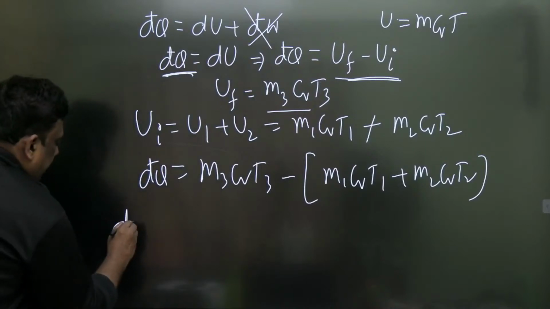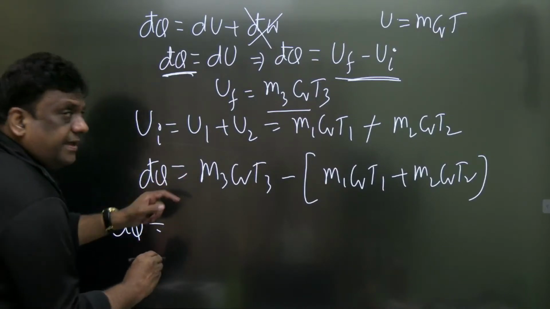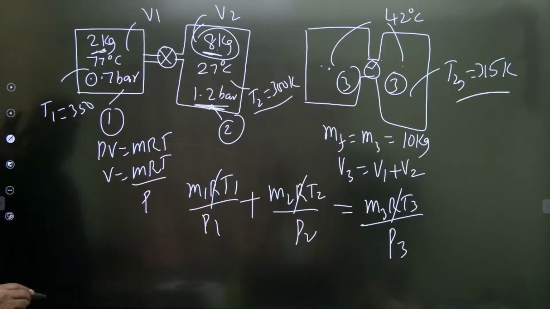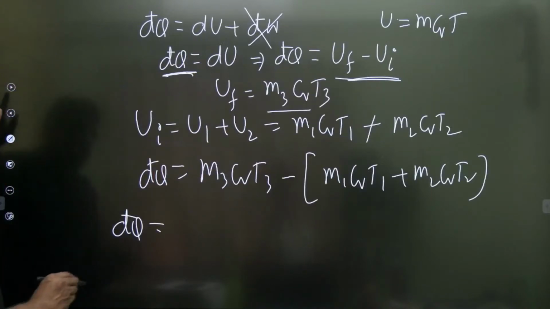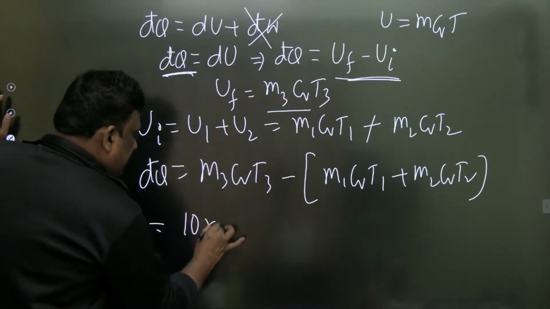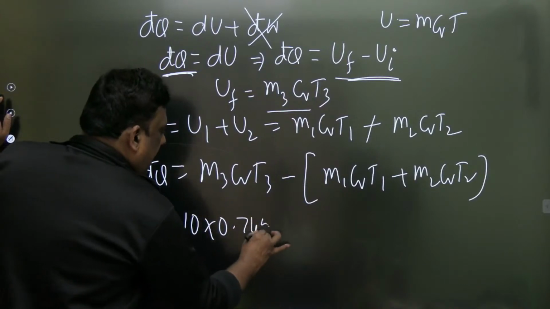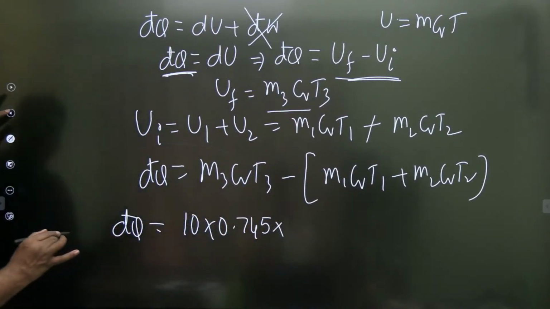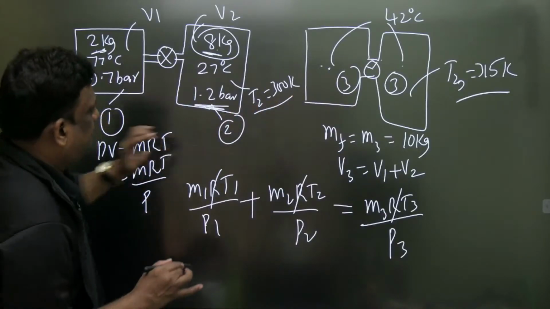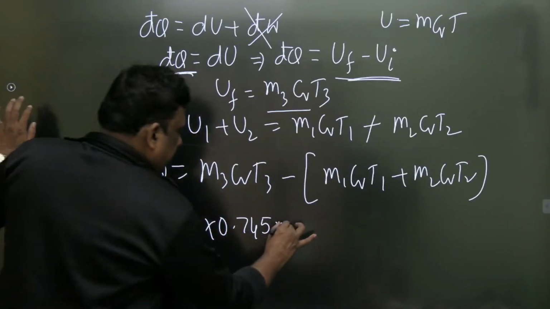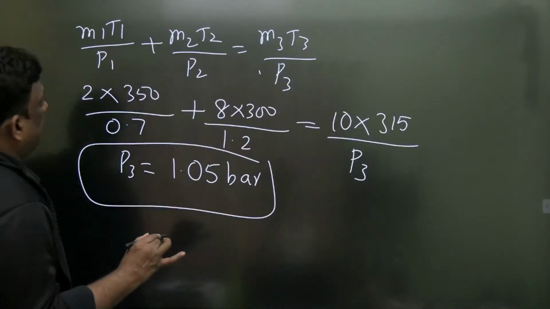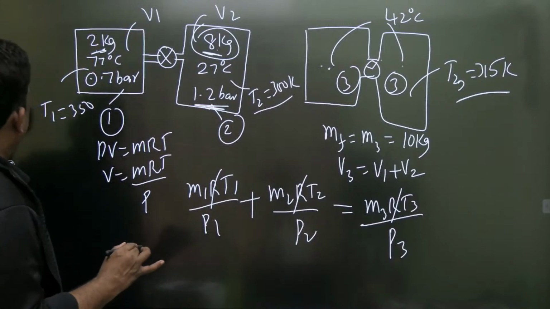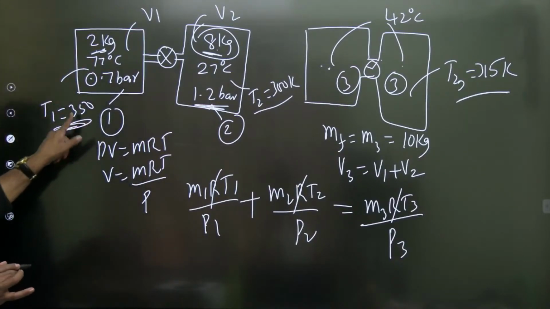So अगर आपको heat transfer चाहिए, and m3 is, let me check, m3 कितना है सर? m3 is 8 plus 2, 10, correct ना? So it is 10. Cv is given as 0.745 and the final temperature is given, I think मुझे याद है कि 315 Kelvin है, सही है. So it is 315 minus m1. Let me check एक बार. m1 is 2 and the temperature of 1 is 350.